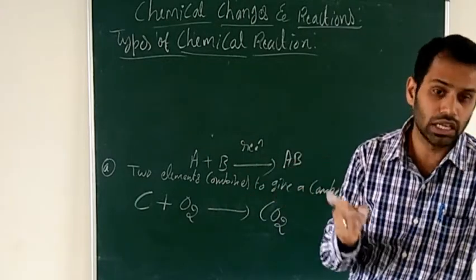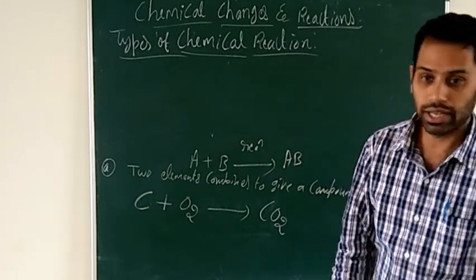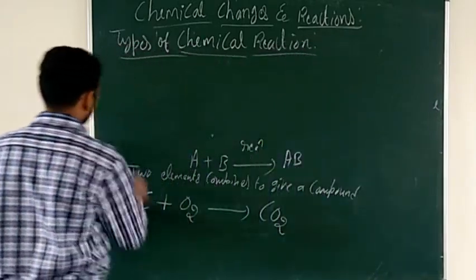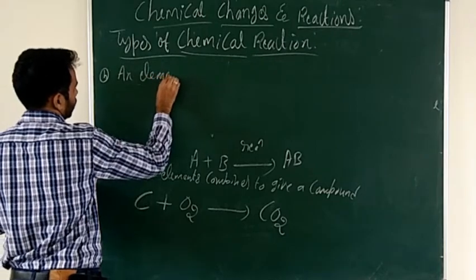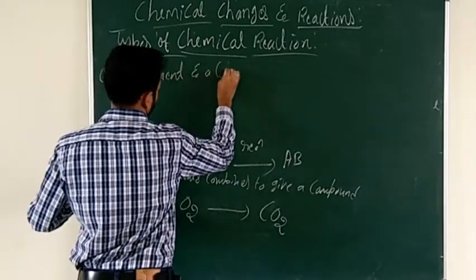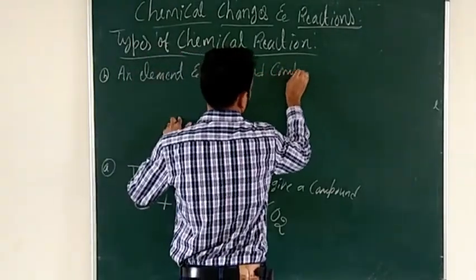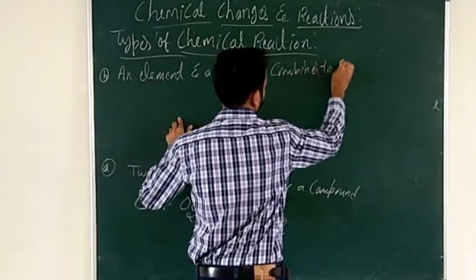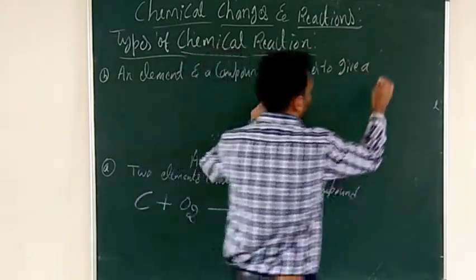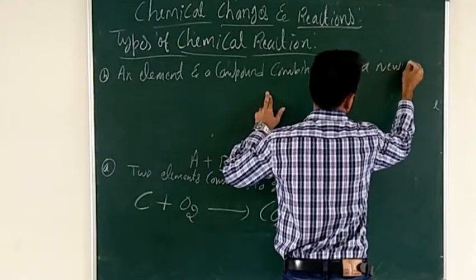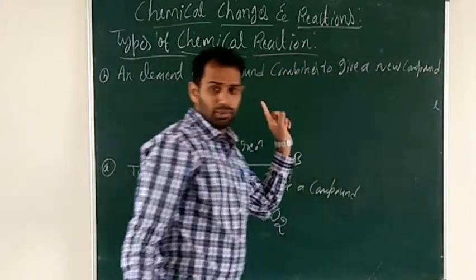For example, when sulfur dioxide reacts with oxygen, an element and a compound combine to give a new compound.